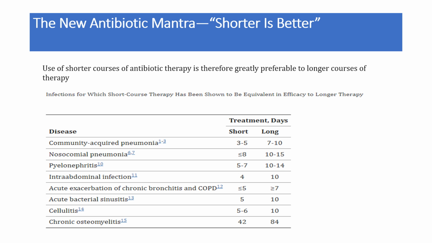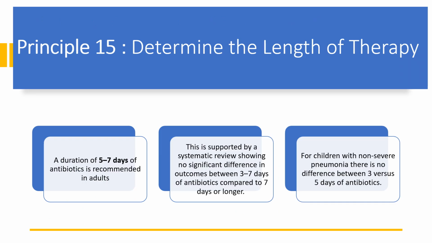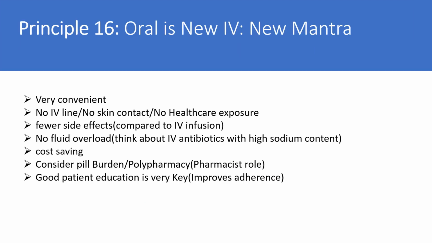As you can see from this chart, there is no significant difference between the outcomes with longer duration. A duration of 5 to 7 days is usually recommended, supported by studies. For children with pneumonia, there is no difference between 3 versus 5 days of antibiotics, and similarly there are many such examples where shorter duration therapy works. Oral is a new mantra. It is because it is very convenient.